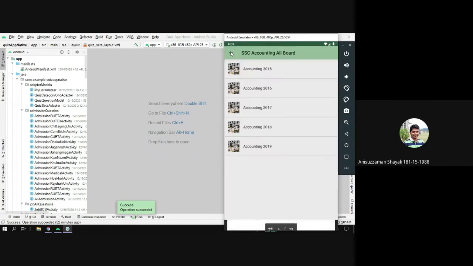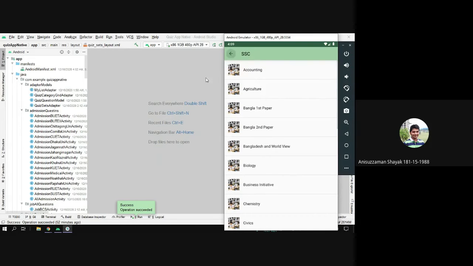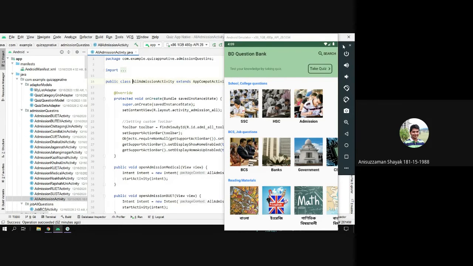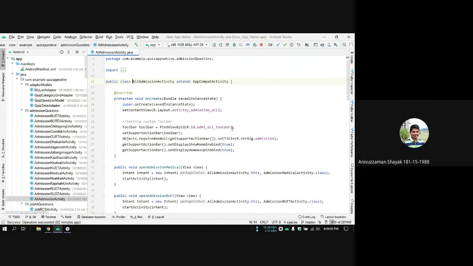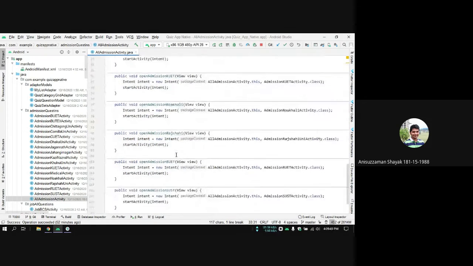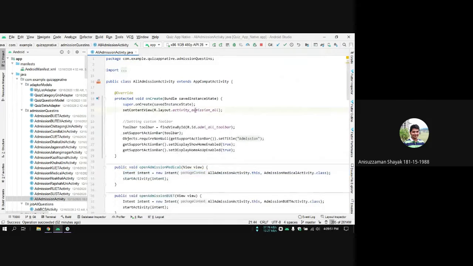Now let's see how I implemented this. First of all, let's open up an activity. For example, let's go to the admission activity. This is just a main activity. It has a few methods that just use intents to launch other activities. Let's see the XML for this.